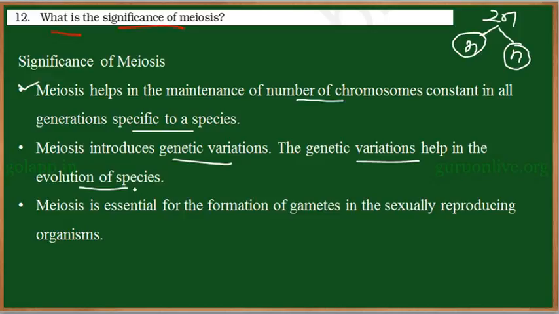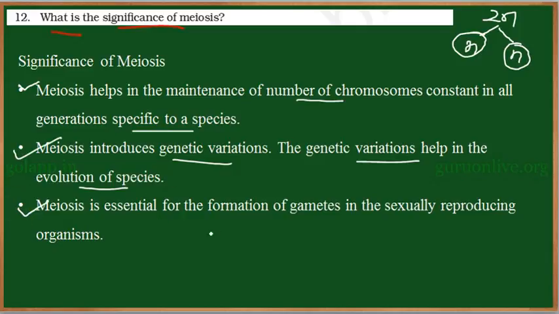So this is not the only criterion for evolution of species, but meiosis would be one criterion to introduce genetic variations in the individual. So slowly these genetic variations, when they accumulate, lead to the formation of new species.